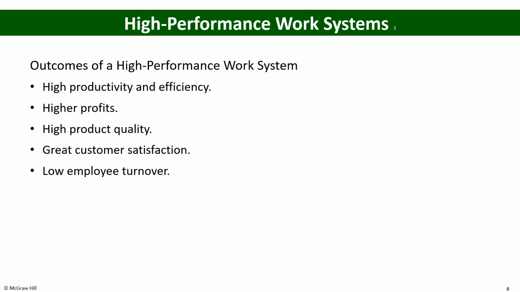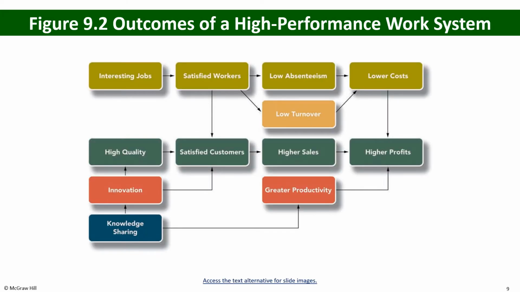If the product quality is quite high, the customers are satisfied and they come again and again to your organization, so that will also lead to higher profit, and greater customer satisfaction leads to higher profit for the organization.